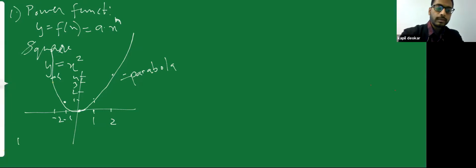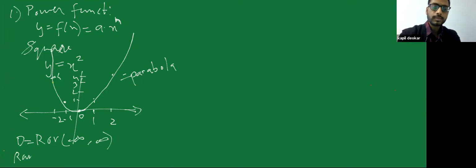So my domain, or what values can I put in the machine? For x, I can put in anything: 0, positive values, or negative values. So my domain is all real numbers, or from -infinity to infinity.